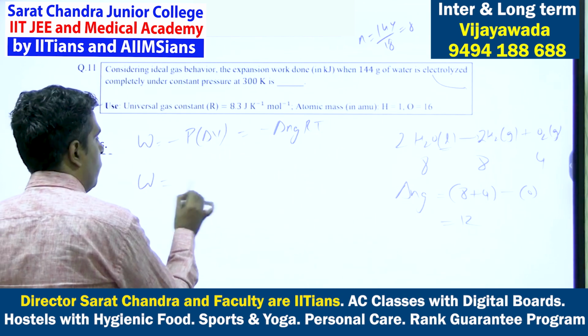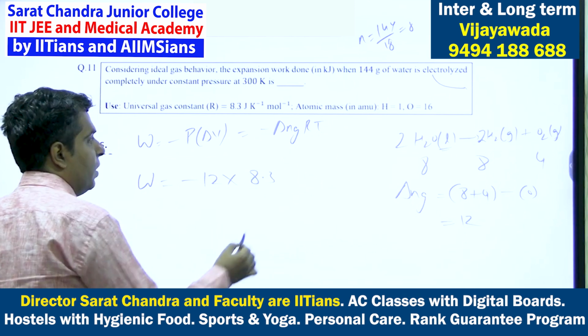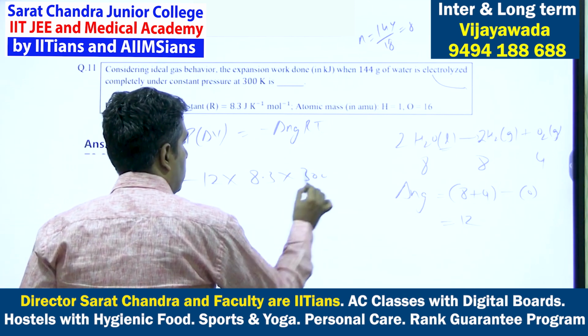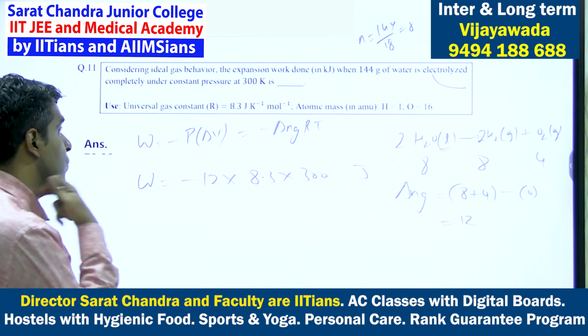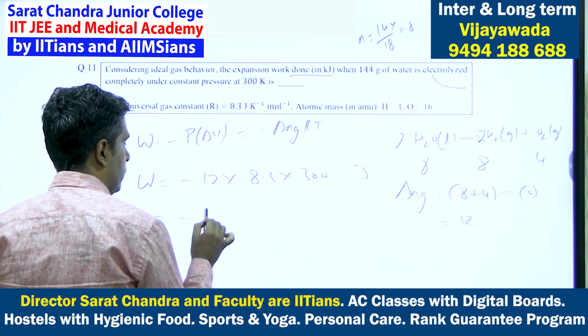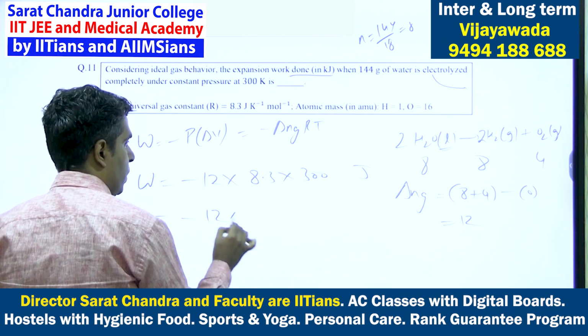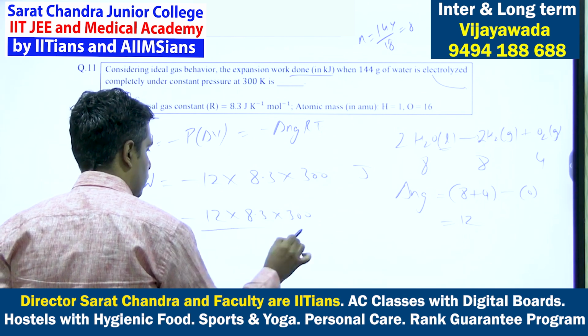So work done we have to find out: minus delta Ng, that is 12, R value is 8.3 joules per Kelvin per mole and temperature is 300. This will give me the work done in joules. If you are finding in kilojoules, divide this by 1000. So this will be 12 into 8.3 into 300 by 1000.